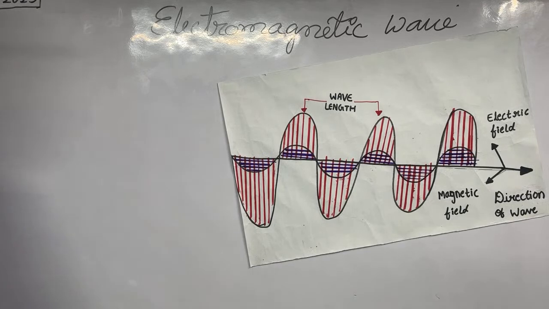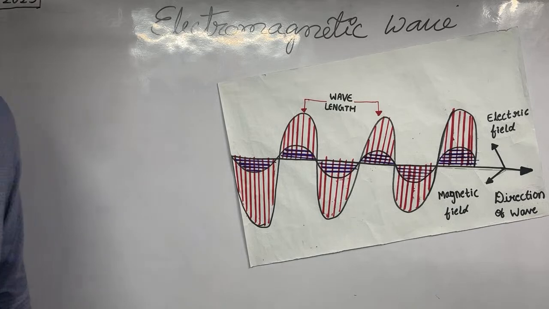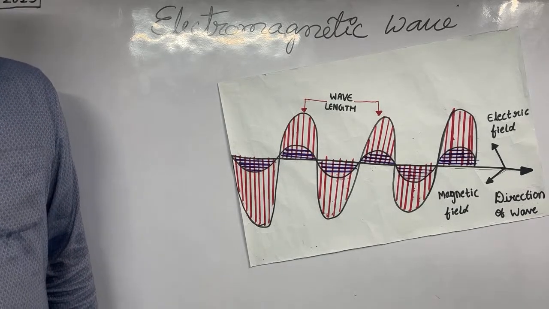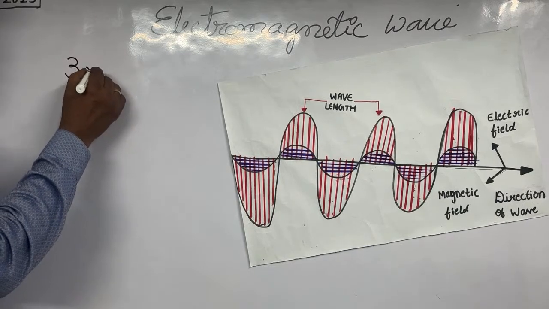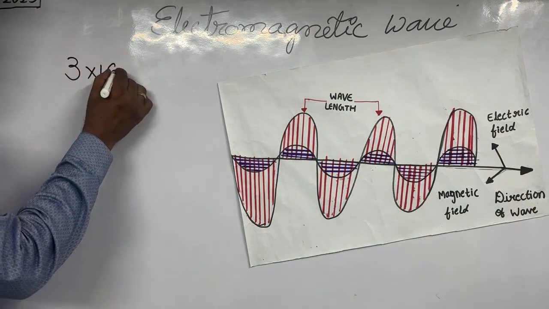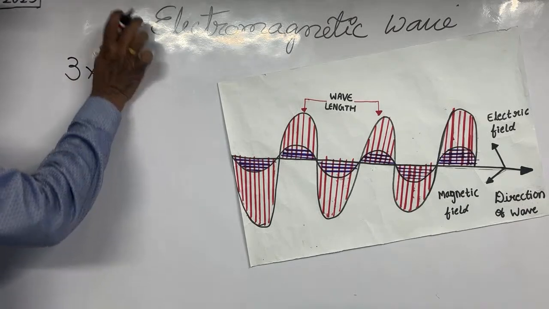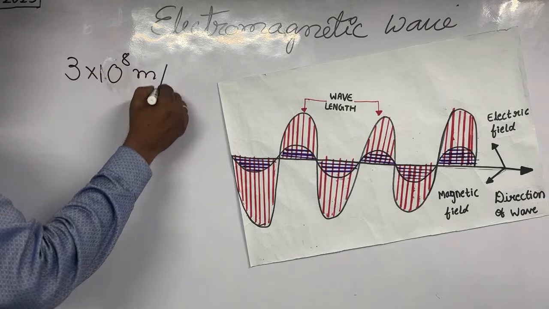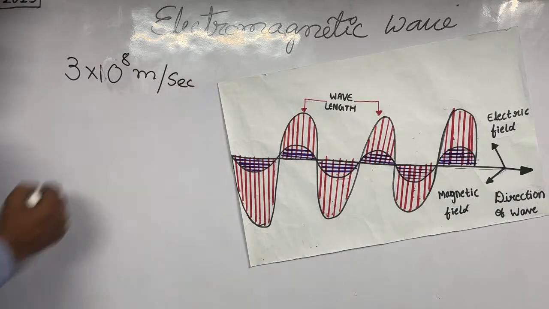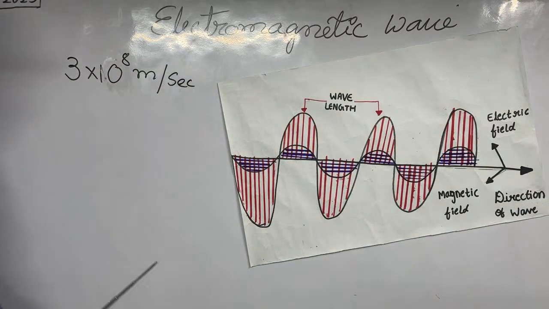So electromagnetic wave means it is a product of both electric field as well as magnetic field. Here the speed of the electric field and magnetic field is almost equal to the speed of light. Speed of light is 3 into 10 to the power of 8 meters per second. Same speed as that of light. Now this electromagnetic wave, why we are discussing it, is because it has 7 types of electromagnetic radiation.